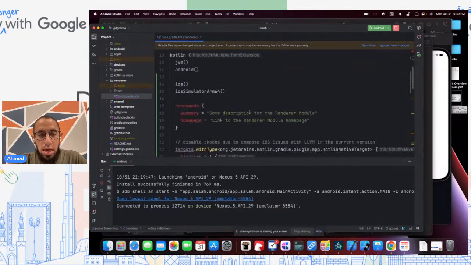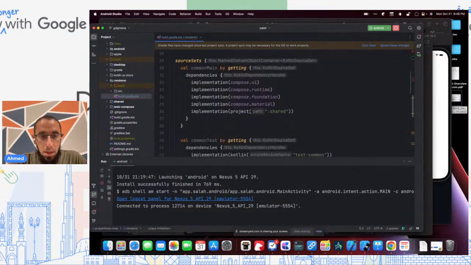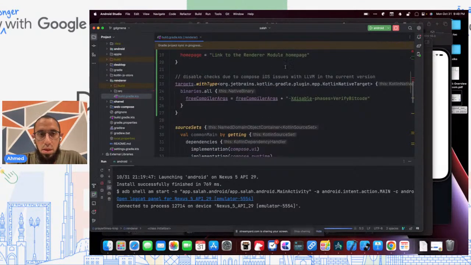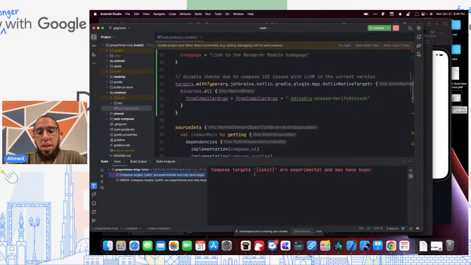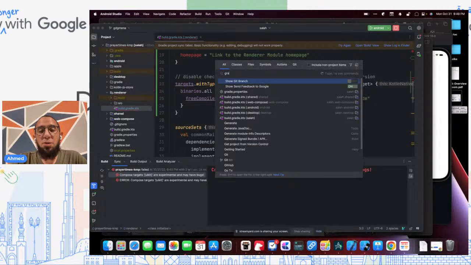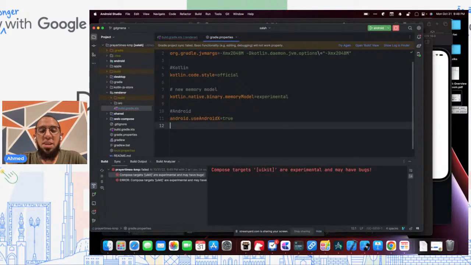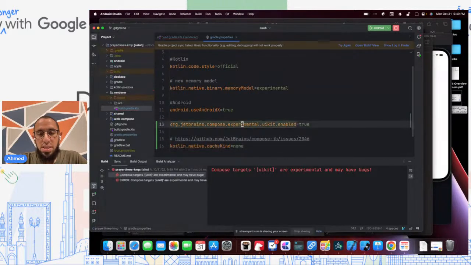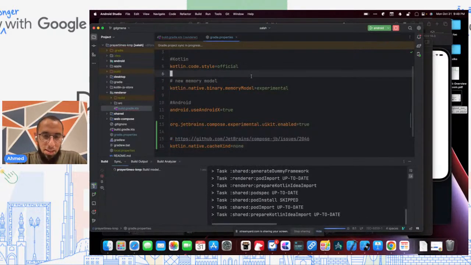So I need to do this, and yes, this actually will give me an error saying Compose targets UI kit are experimental and may have bugs. And so in order to actually make this work, you need to explicitly opt in and tell them, I know this is experimental, let me use it. And so we set this UI kit enabled to be true. And again, to work around another bug, we need to set cache time to none. Again, these are things that hopefully will be fixed in future versions.